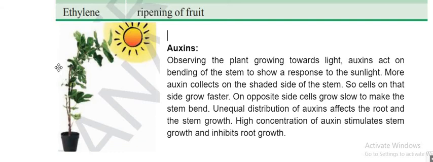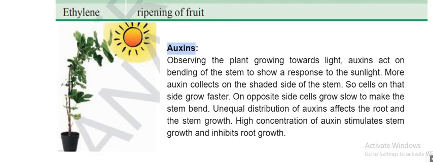If it goes to this side, which side will more elongation be there? See, like this it will elongate more. If this side is not elongating and this side is elongating, it will bend. So automatically it will bend towards the sunlight because of this auxin hormone.